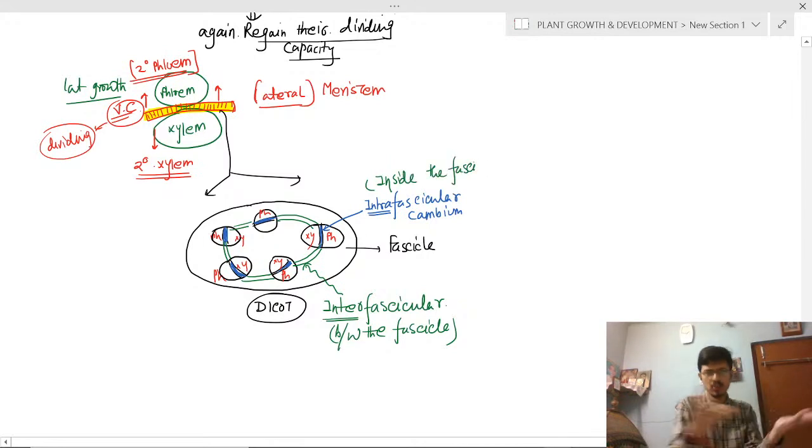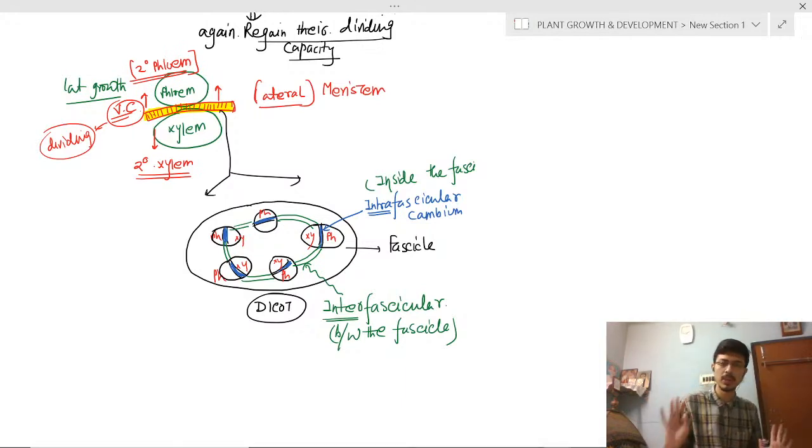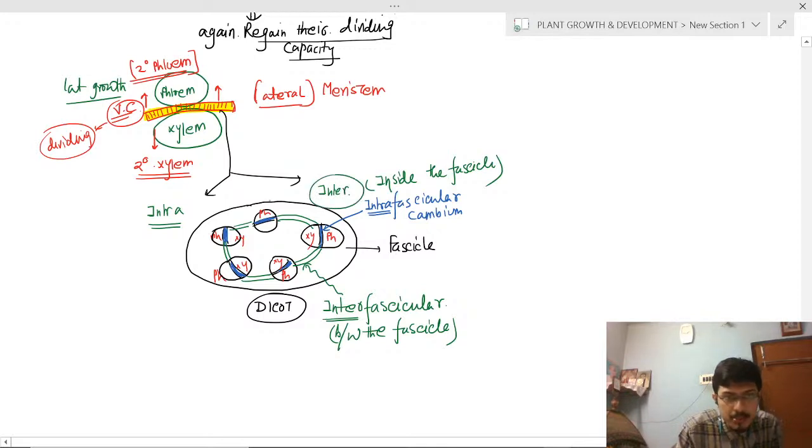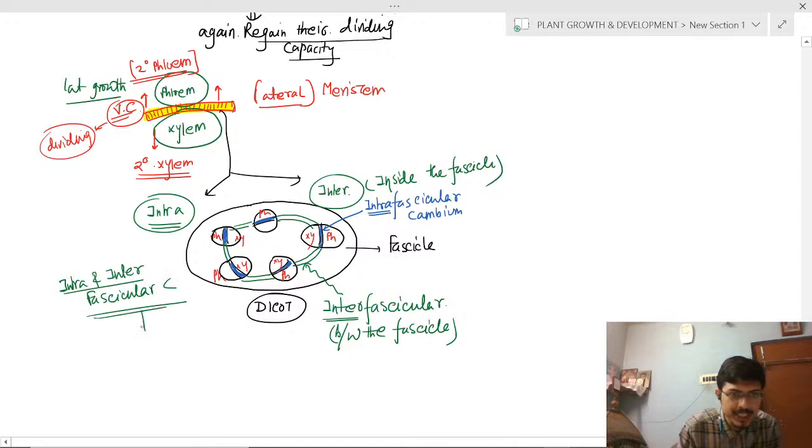Fascicle is a bundle, just a vascular bundle. Outer side phloem and inner side xylem, and in between this intrafascicular cambium. Inside the fascicle, one is intrafascicular and one is interfascicular cambium. Both the intra and interfascicular cambium are giving rise to secondary xylem and secondary phloem.